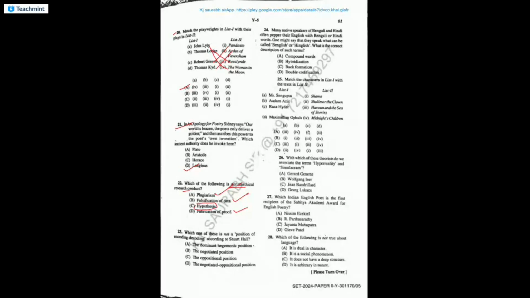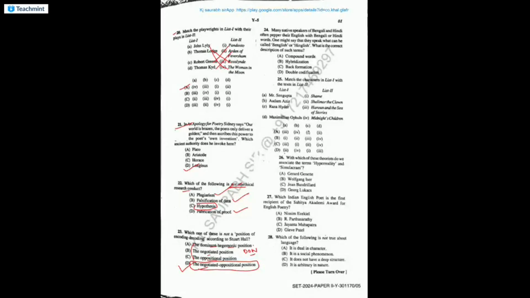Which of these is not a position of encoding decoding according to Stuart Hall? So Stuart Hall gave this famous formula called DON, where D is the dominant hegemonic position, O is the oppositional position, and N is the negotiated position. So these three are there. So which is not there? The negotiated oppositional position is not there. So D is the answer. Stuart Hall, this question is from Cultural Theory.